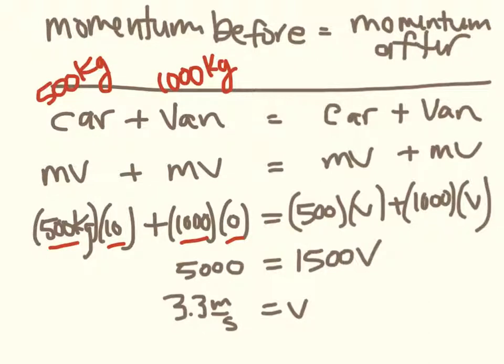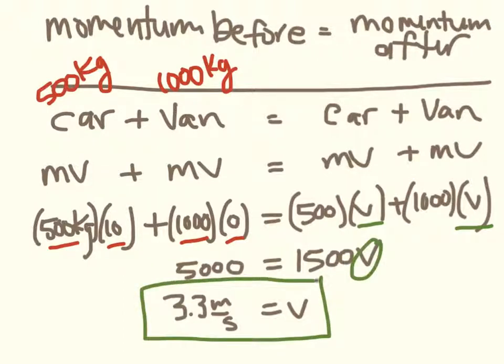Notice how we're using one variable, v, to represent the velocity of both the car and van because they're stuck together, they're going the same speed. So we solve and we end up with this. This is a positive number, meaning they are moving to the right, which it looked like from our diagram. Cool.